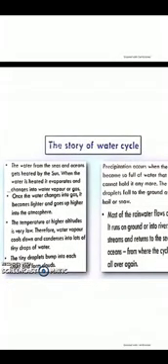Now this is our story. Once the water changes into gas, it becomes lighter and goes up higher into the atmosphere. That water vapor is very lightweight and goes up higher into the atmosphere. Atmosphere means air. The temperature at higher altitude is very low. Everybody knows on a hill station you can see very low temperature, means very cold climate is there. So the temperature at higher altitude is very low.